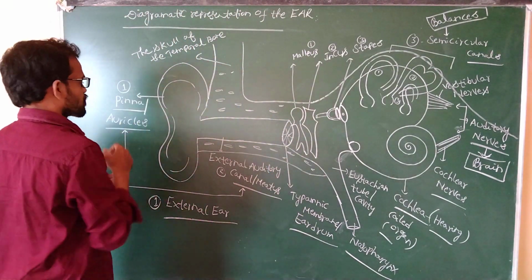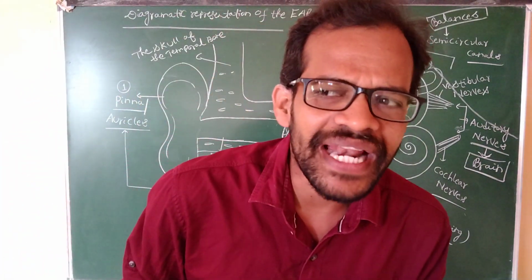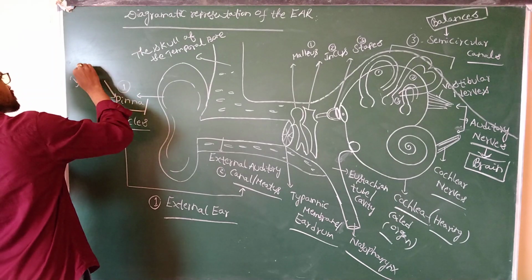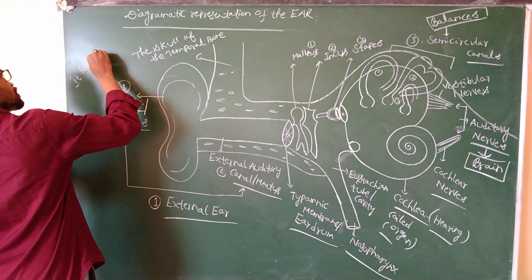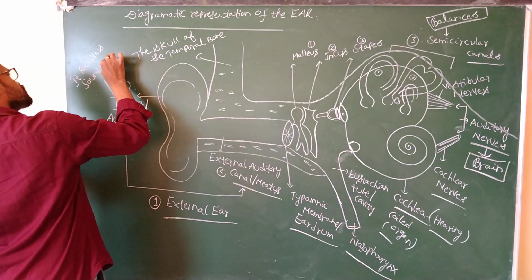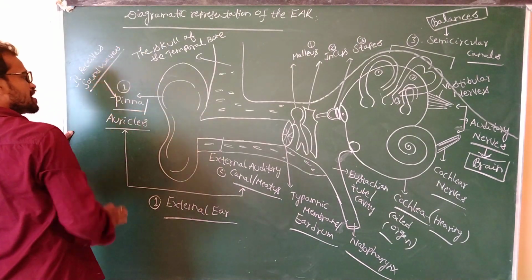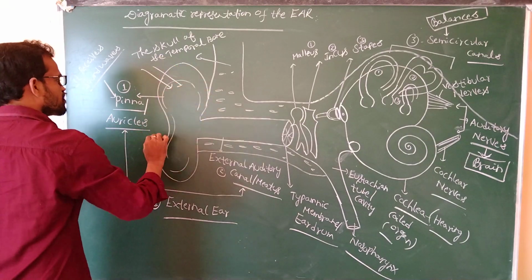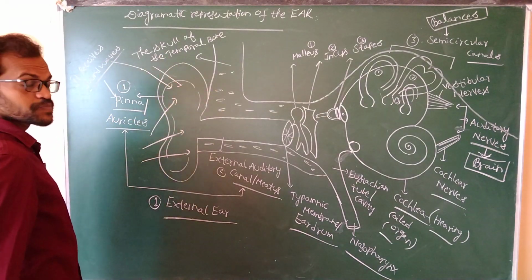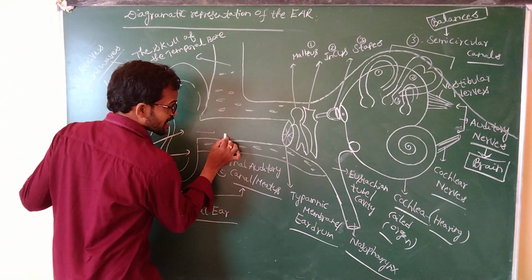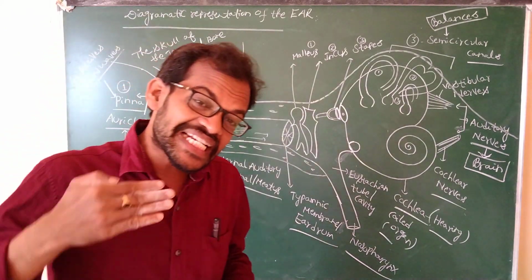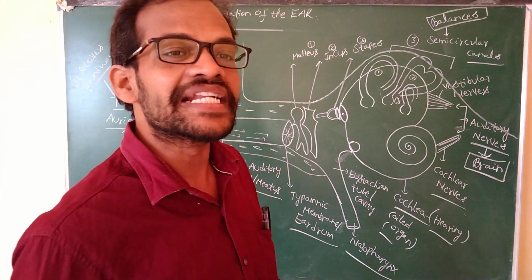Okay, coming to the next one, the pinna. What is the main function of the pinna? It receives the sound waves. The sound waves pass into the external auditory meatus, and are transmitted through the external auditory meatus.